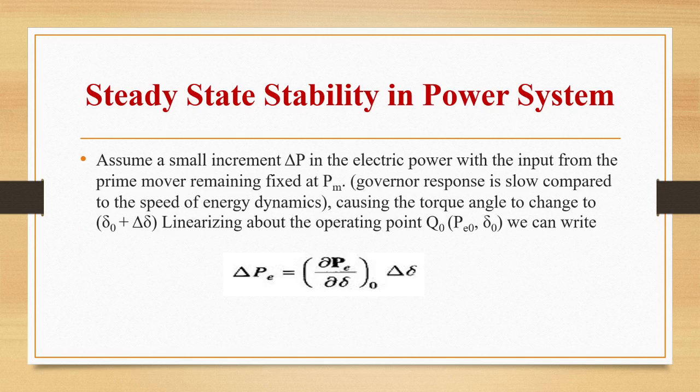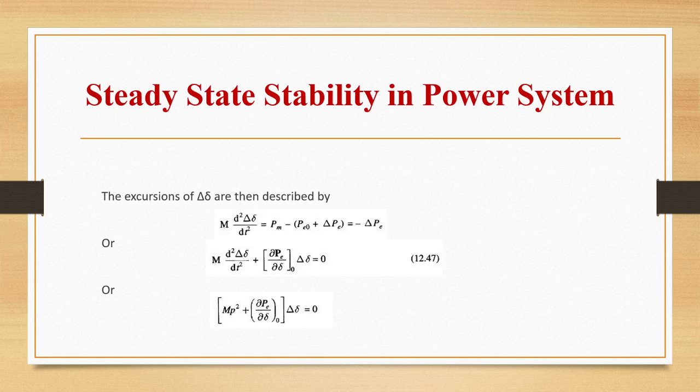Let us assume that there is a small increment ΔP in the electric power with the input from the prime mover remaining fixed at Pm, causing the torque angle to change to δ0 + Δδ. So linearizing about the operating point Q0, we can write ΔPe = (∂Pe/∂δ0) Δδ.